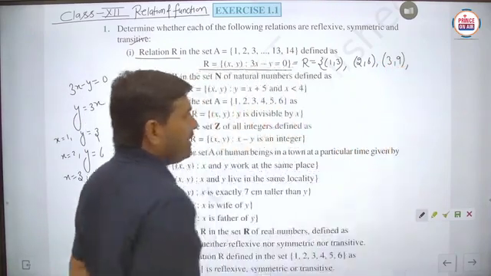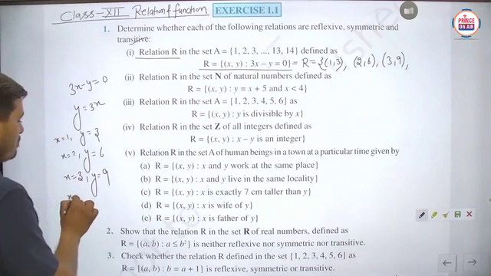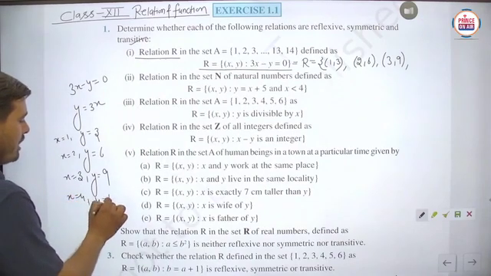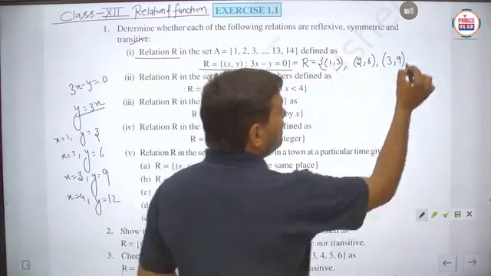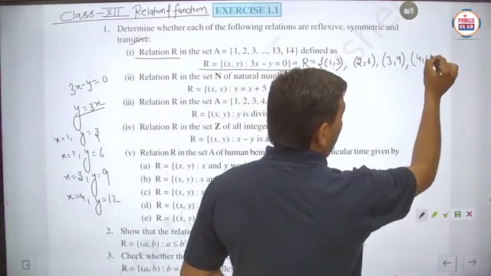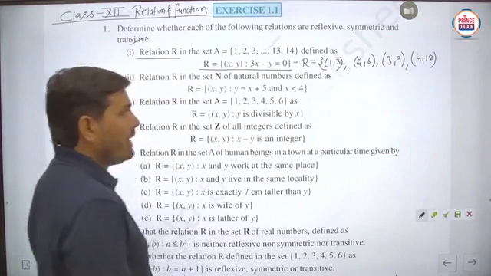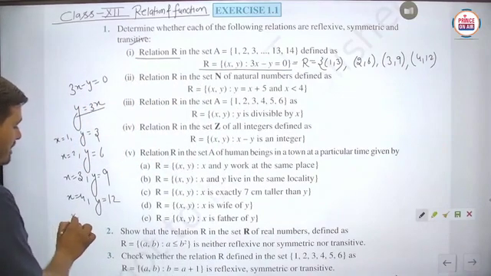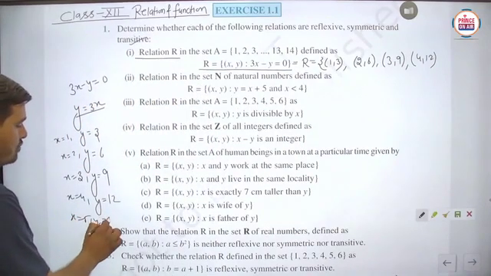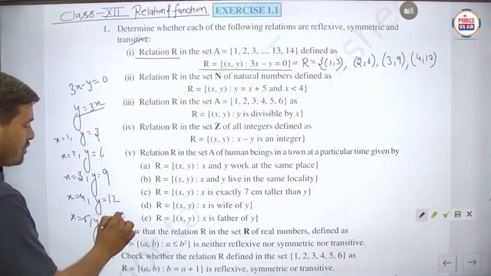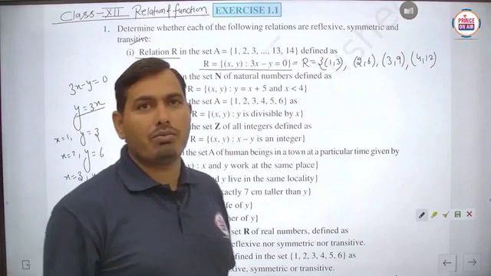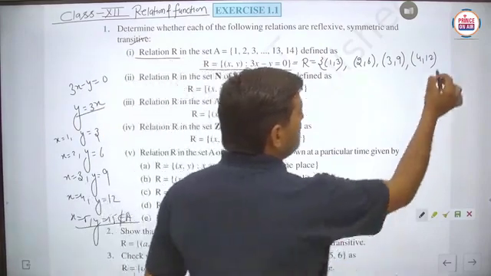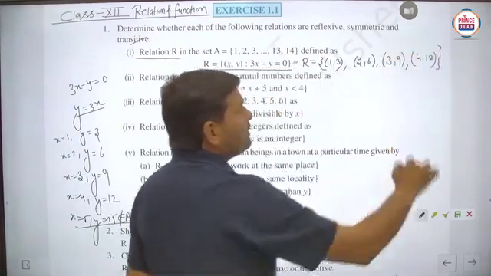Next, x equals 4, then y equals 12, because y equals 3x, so we make (4, 12). Next, suppose we take x equals 5. Then we get y equals 15, and 15 does not belong to the set A. Now you cannot take any further x. So this relation will be written like this in roster form.